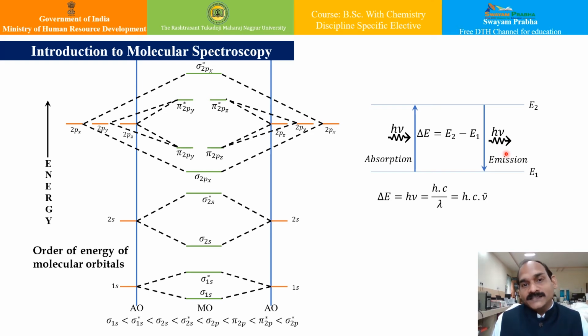There are various techniques to study the interaction of electromagnetic radiation with matter in different regions of frequency. There will be change in energy, wavelength and frequency, and we can study all these aspects in molecular spectra.